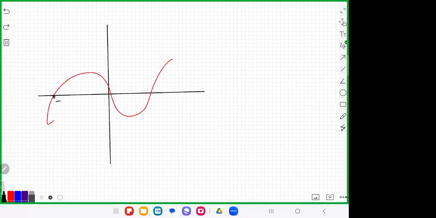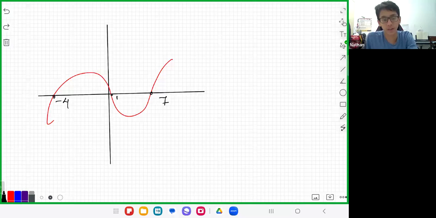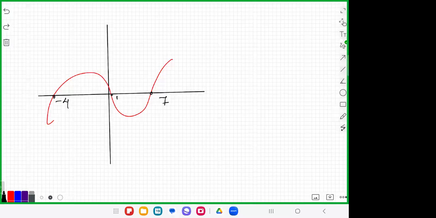Suppose this is -4 and this is 1 and this is 7. So my question to Nathan, how many zeros and which are the zeros? 3 zeros are there, -4, 1 and 7. Gaya, how many zeros? 3 zeros. And which are the negative zeros? -4. Yeah, and the positive zeros are 1 and 7.